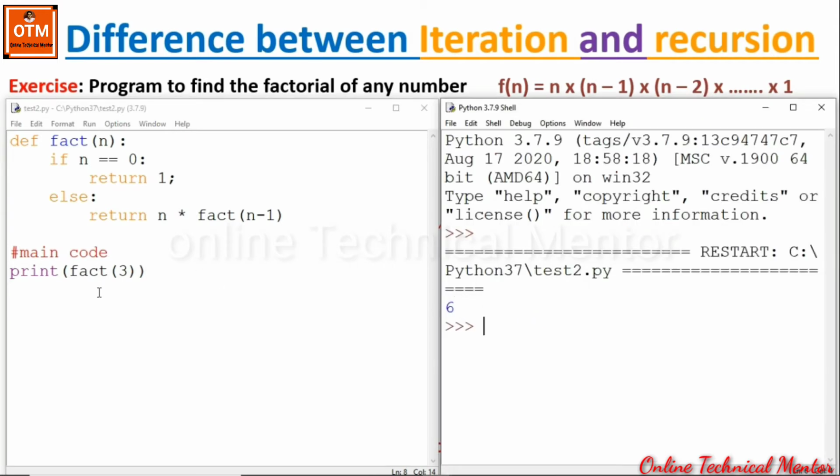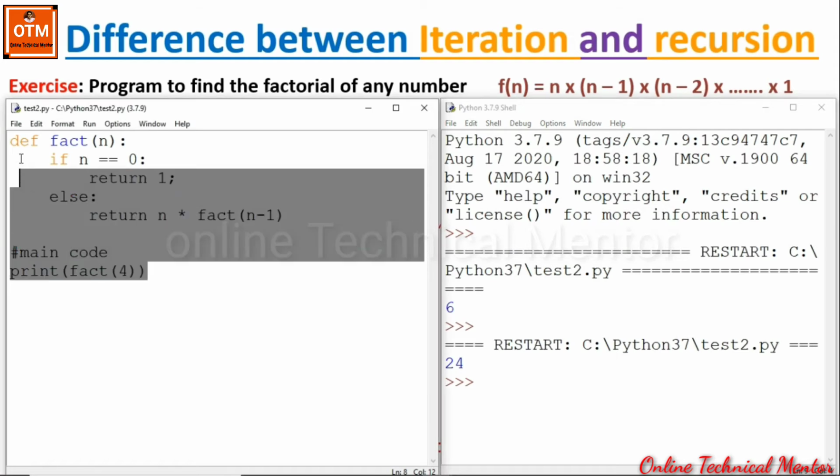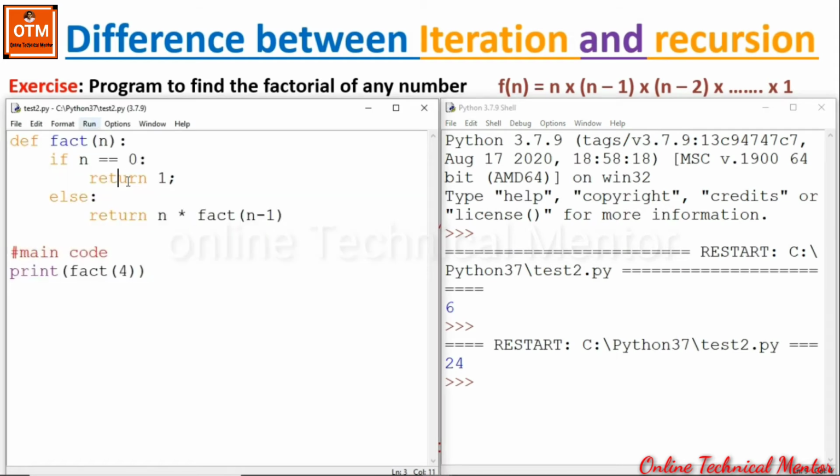Let's run the program. Look at the output. This is 6. Now if you want to find the factorial of 4, what happens? It will give 24. So this is the program of a recursion. In a recursion, the function calls itself and it stops calling when it finds n equal to 0. This is called the base condition, and the else part is called the recursive condition. The call is called the recursive call and the process is called the recursion. Let me show you the state diagram, then it will be more clear to you.